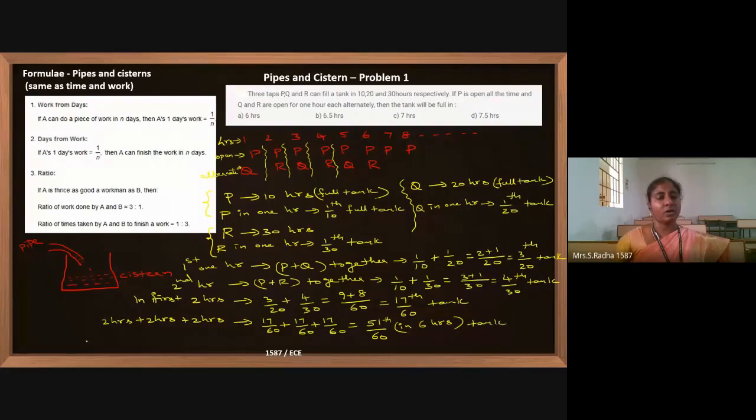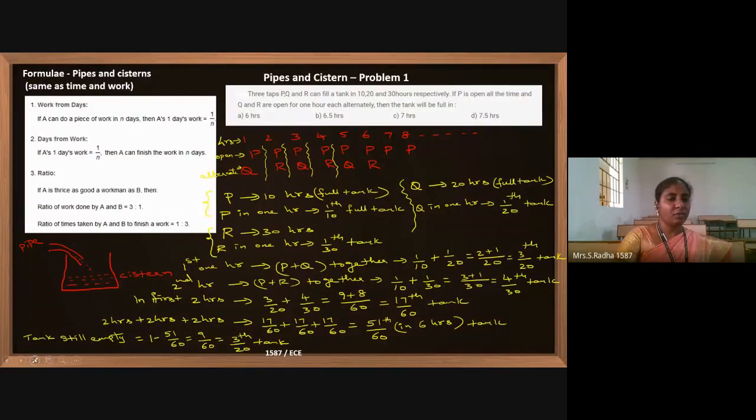So how much of the tank is left out? If you subtract, the tank still empty is 1 minus 51 by 60, which is 9 by 60, which can be 3 by 20th of the tank still empty.